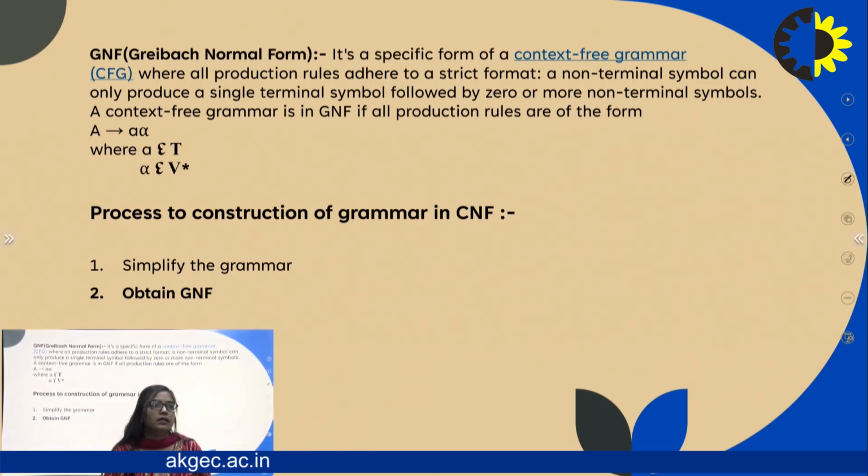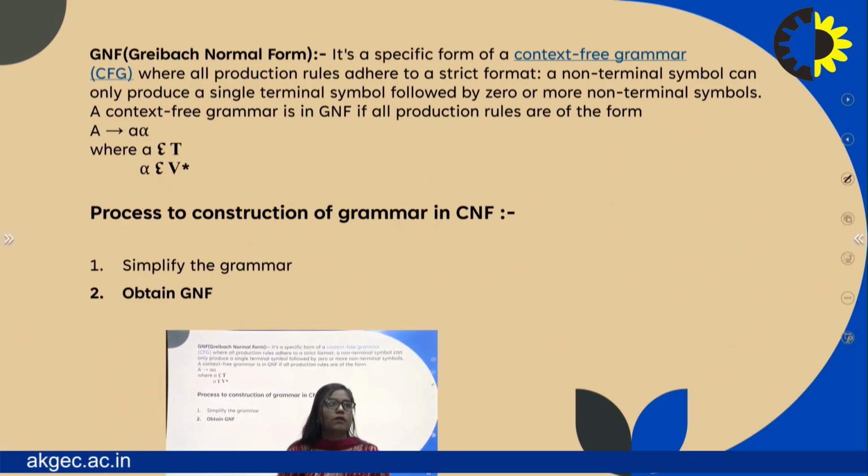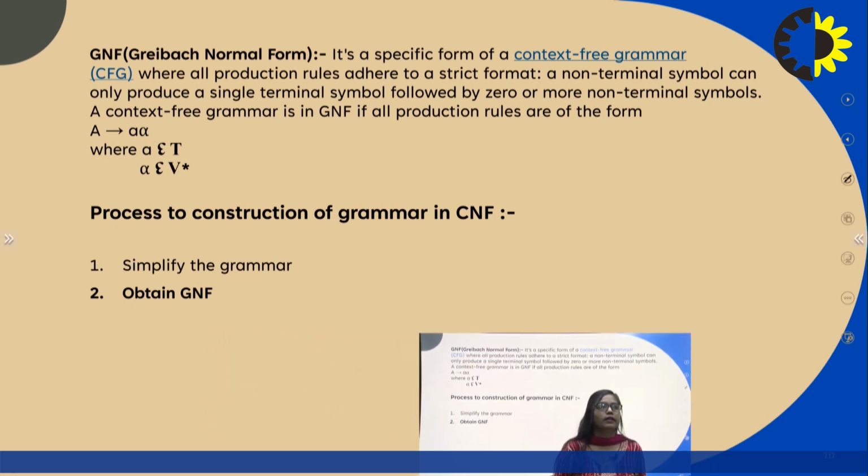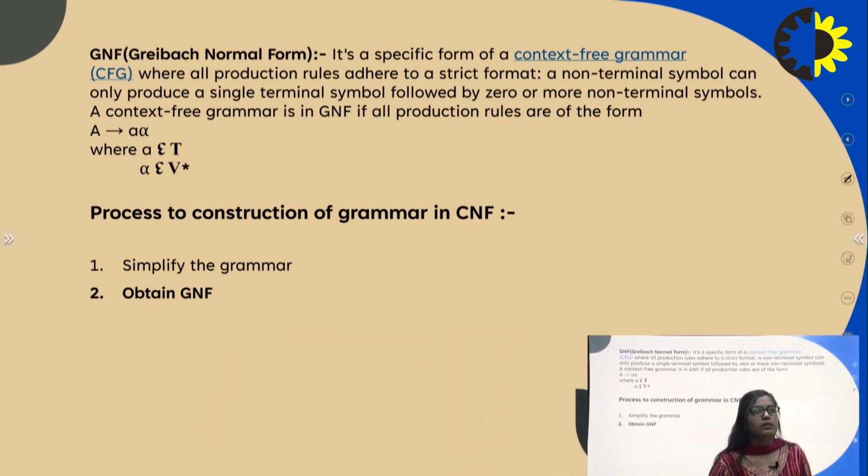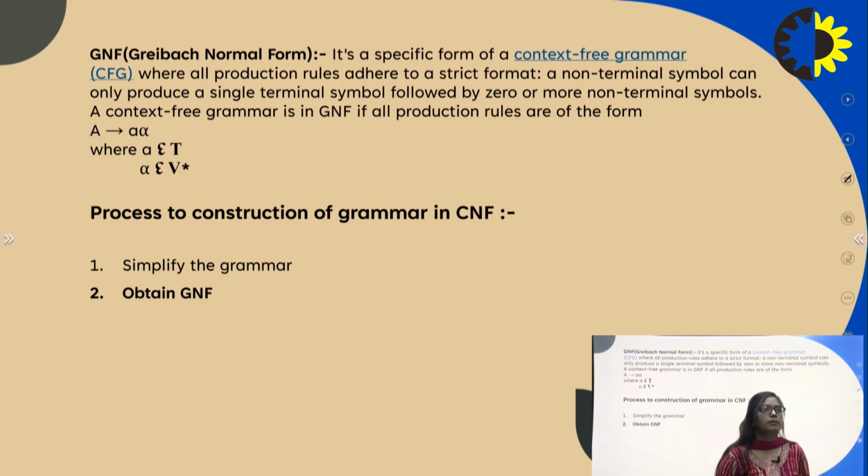Second is GNF. GNF is Greibach normal form. It is a specific form of context-free grammar where all production rules adhere to a strict format. A non-terminal symbol can only produce a single terminal symbol followed by zero or more non-terminal symbols.